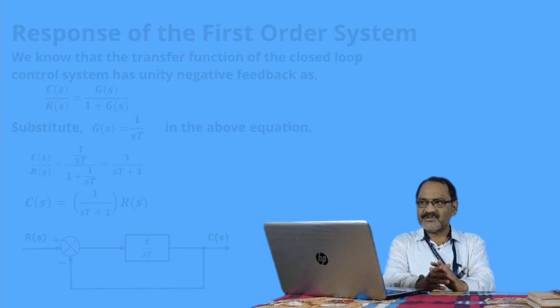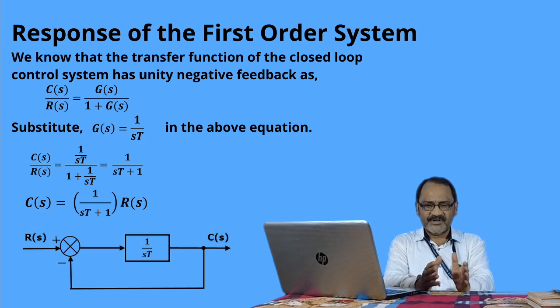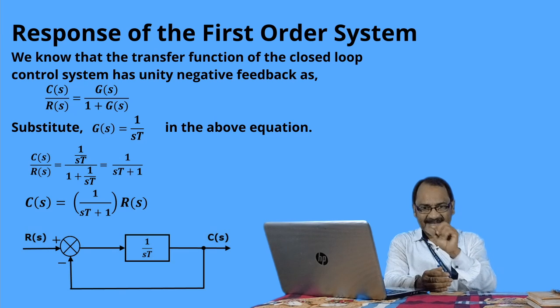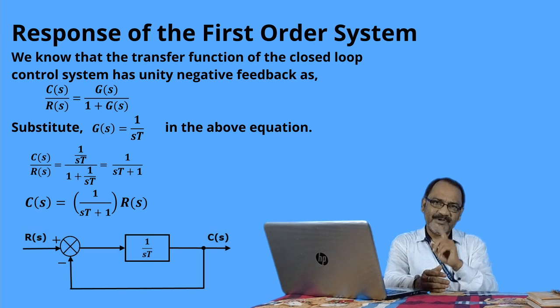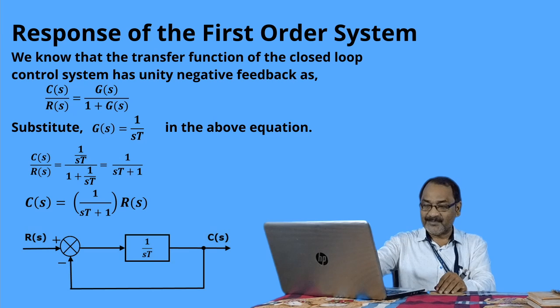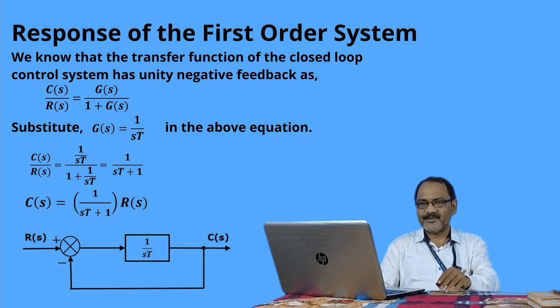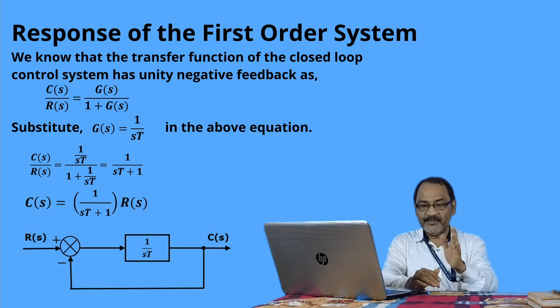Then we will see the responses of the first order system. Whenever we say it is a first order system, it means the power of s in the denominator is 1, which includes the Laplace transformation, and that happens if there is only one pole in the system. In the forward path, R(s) is the Laplace transformation of r(t), and C(s) is the Laplace transformation of c(t). This figure shows 1 by sT as the forward gain, and we are taking a unit feedback path, which means H(s) is equal to 1 here.